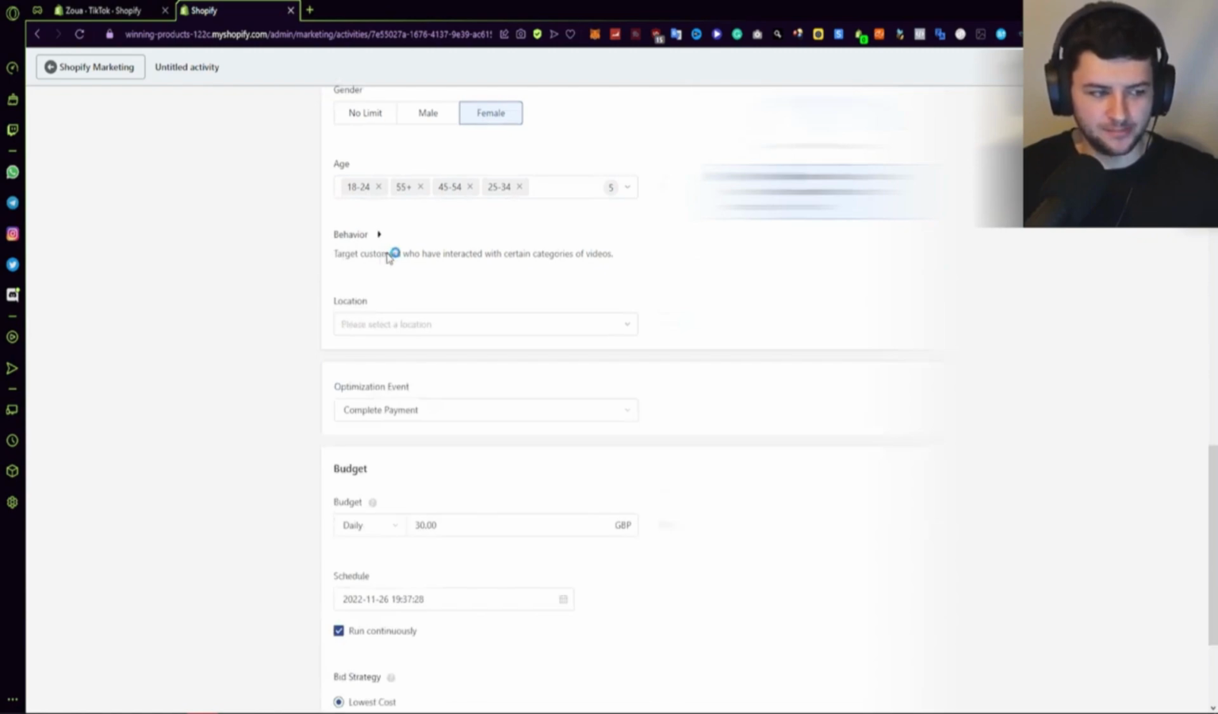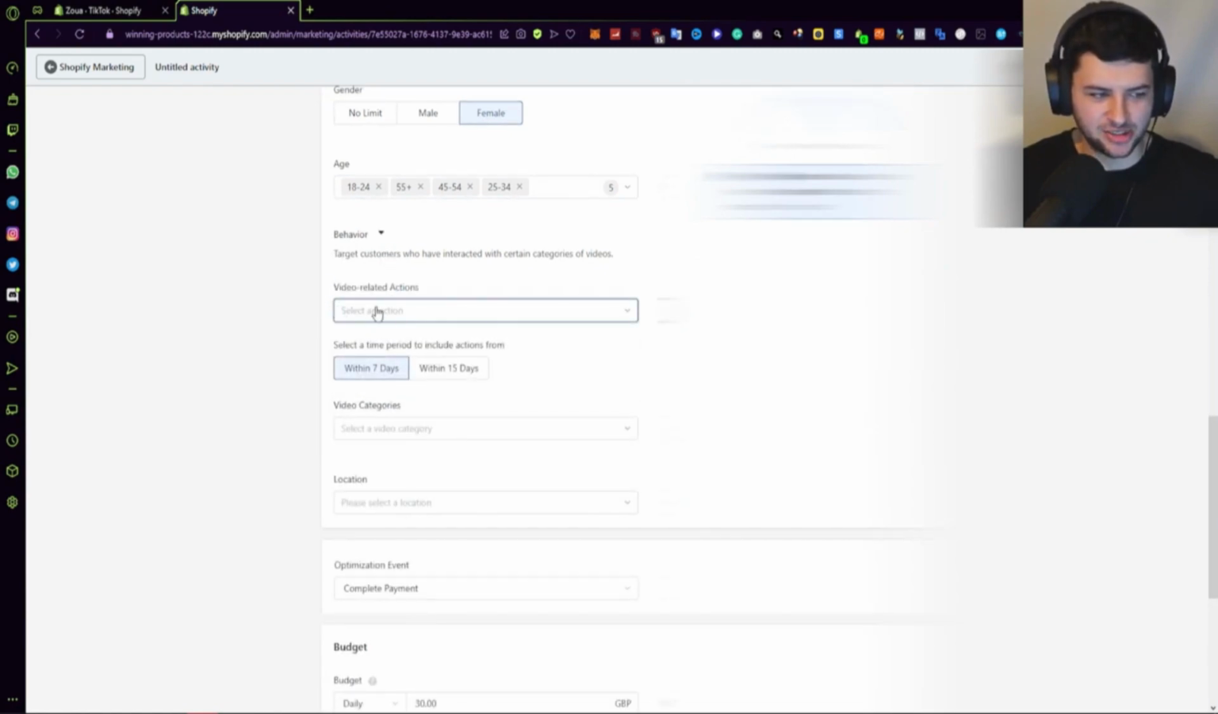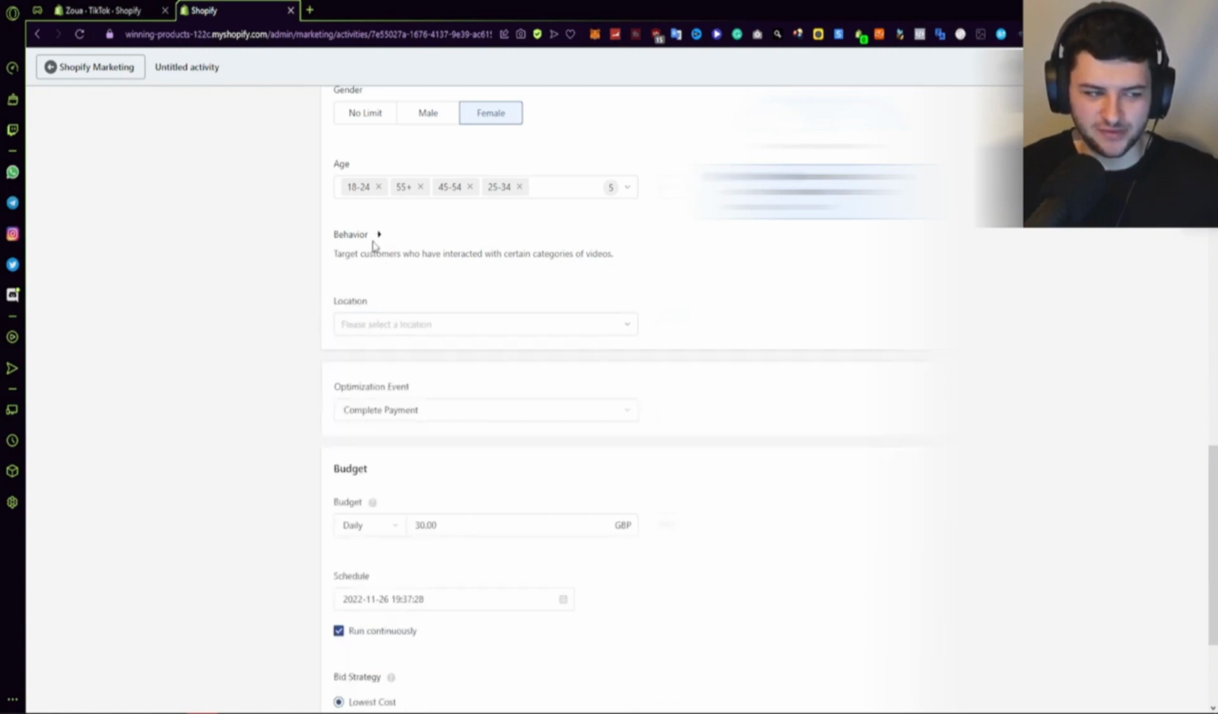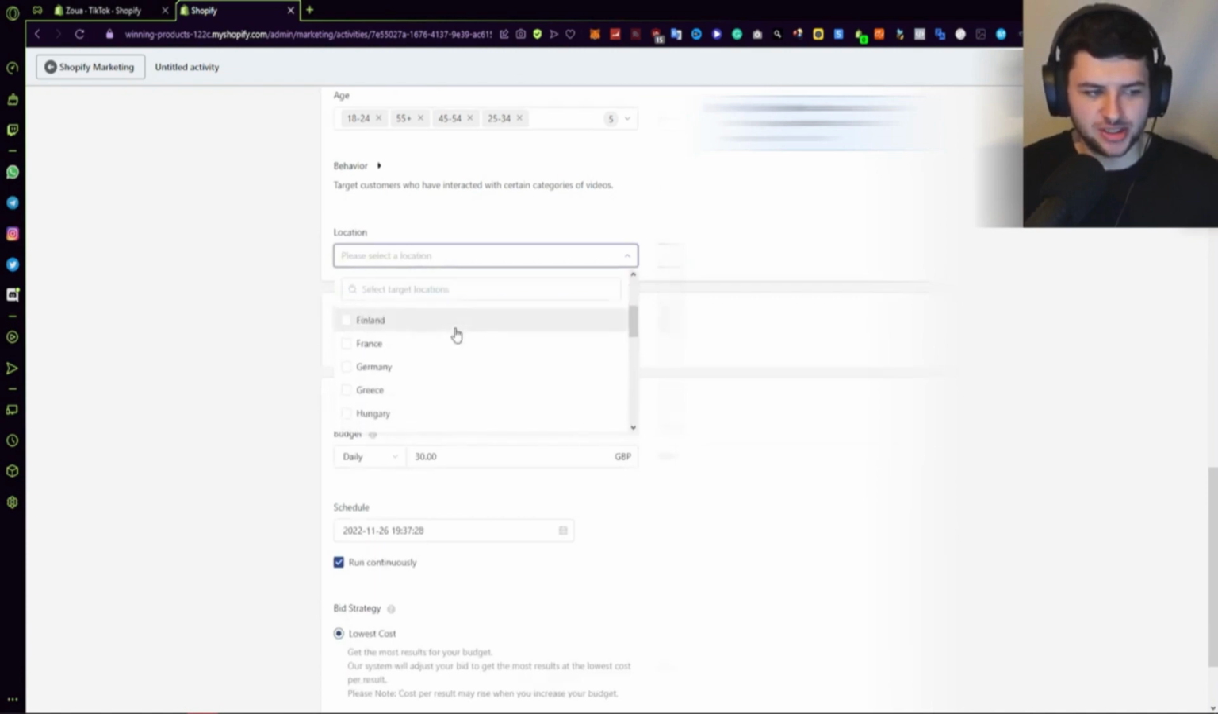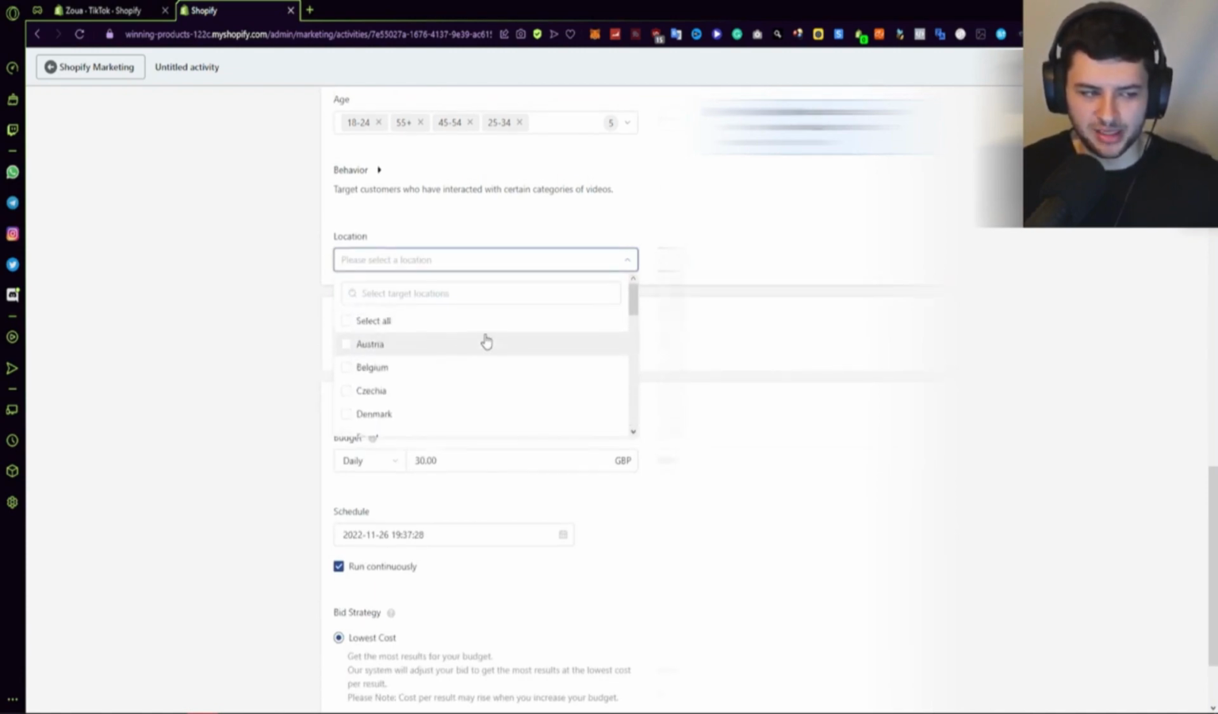Then we have behavior. So you can target video related actions under here. For an example, we can target likes, commented, shared, or watched to the end. I'm not going to target any of these. This is advanced. For location, this is where you're targeting, right? So over here, I basically have all these European locations.